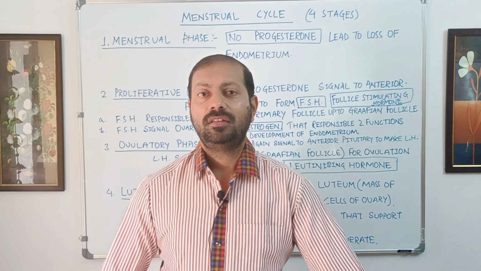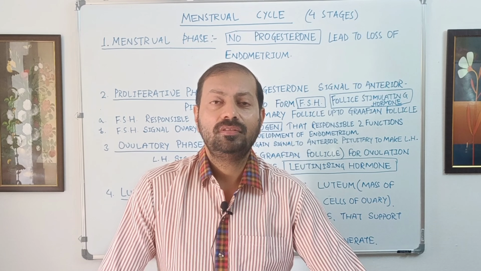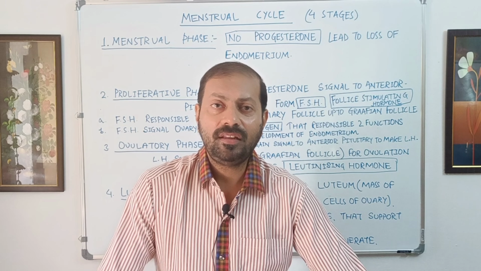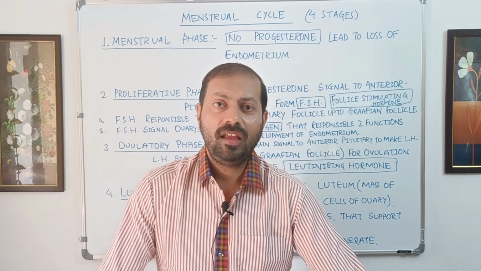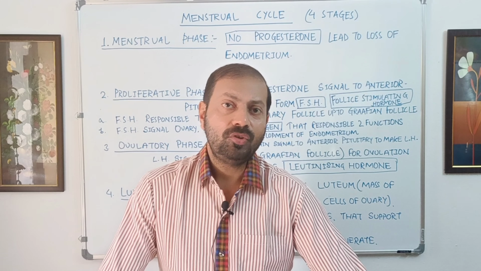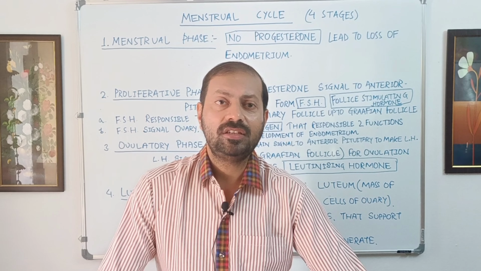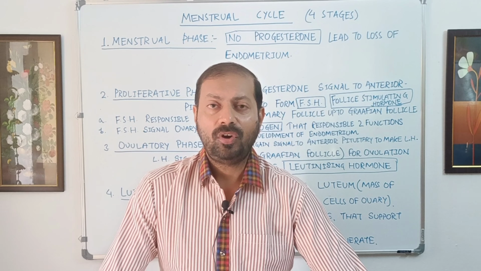The fourth hormone is called the luteinizing hormone. The luteinizing hormone is made by the anterior lobe of pituitary, and the luteinizing hormone is responsible for the ovulation on the 14th day, which is called the LH surge. Finally, the luteal phase, which starts from day 15 onwards, is carried by another hormone called progesterone, and the progesterone is produced by the corpus luteum.